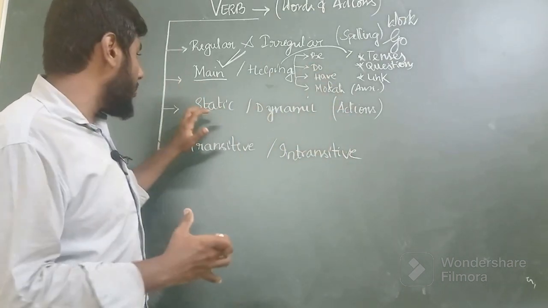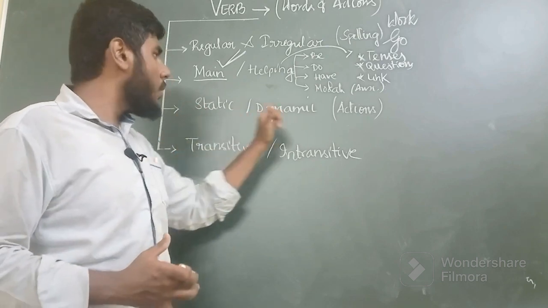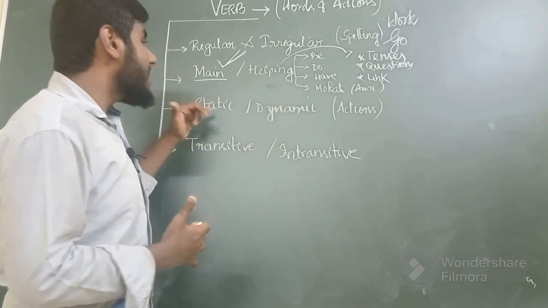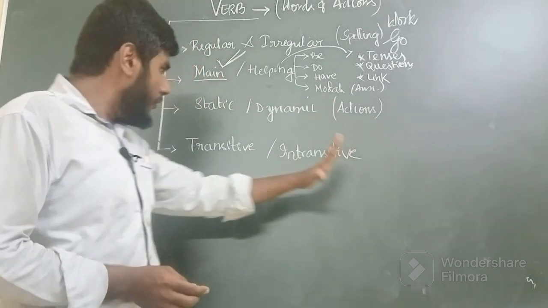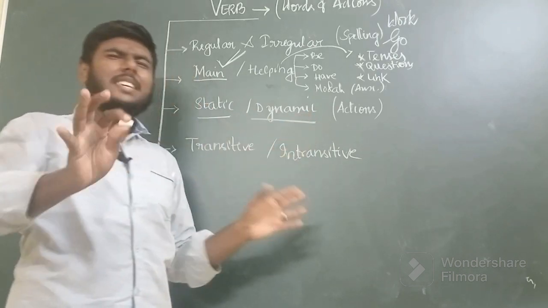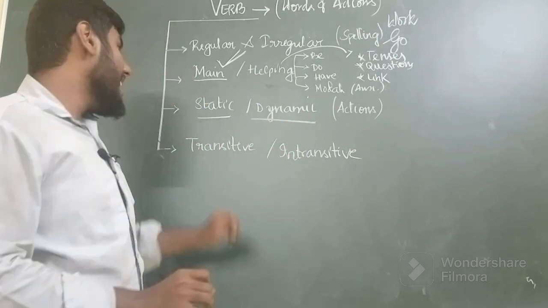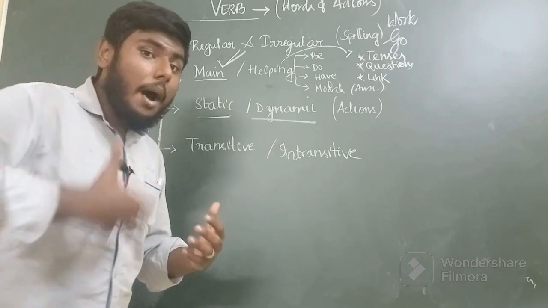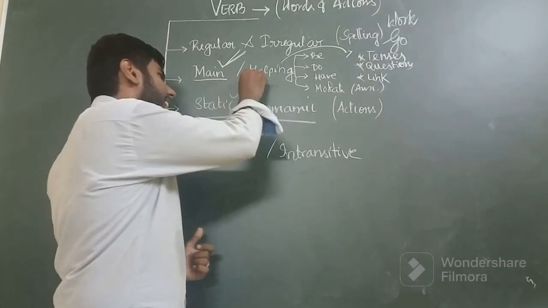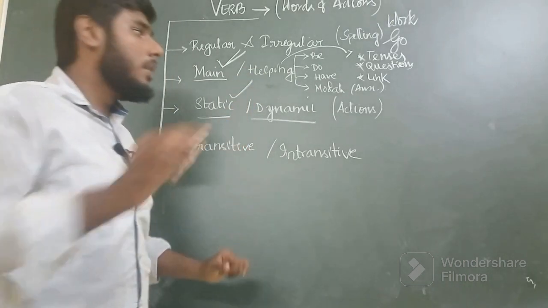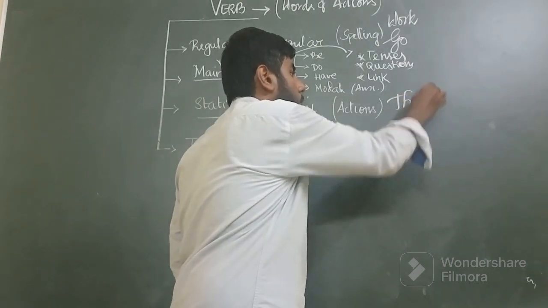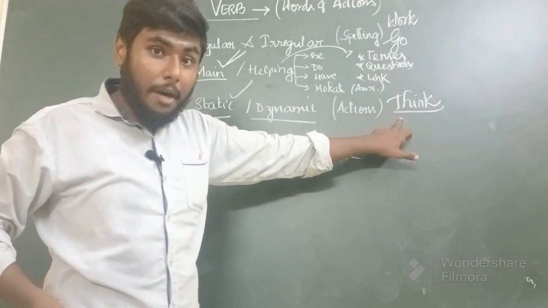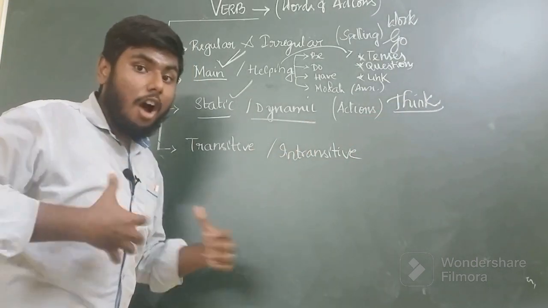And quickly moving on to the next slide, that's static verbs and dynamic verbs. Static verbs and dynamic verbs are also called state verbs and action verbs. The difference between static and dynamic verbs is the mere action itself. Verbs which don't really involve physical movement of your body are called state verbs or static verbs, like the verb think. This verb is obviously an action, but it doesn't require movement of your body.